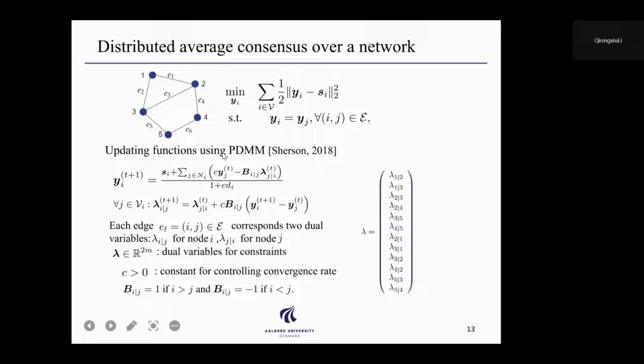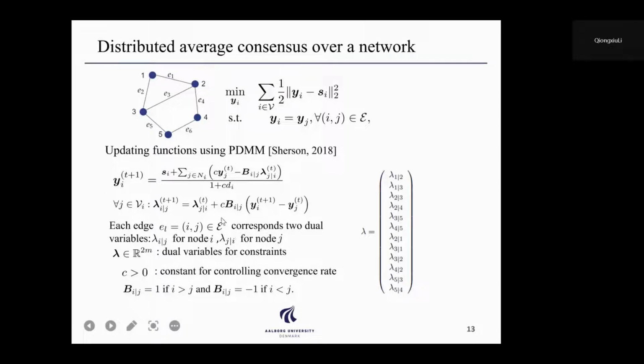There are many distributed optimization algorithms that can be used to solve this distributed average consensus problem. Here I just use PDMM as an example to illustrate the main idea. This is the updating function for PDMM. Let me introduce the notation.